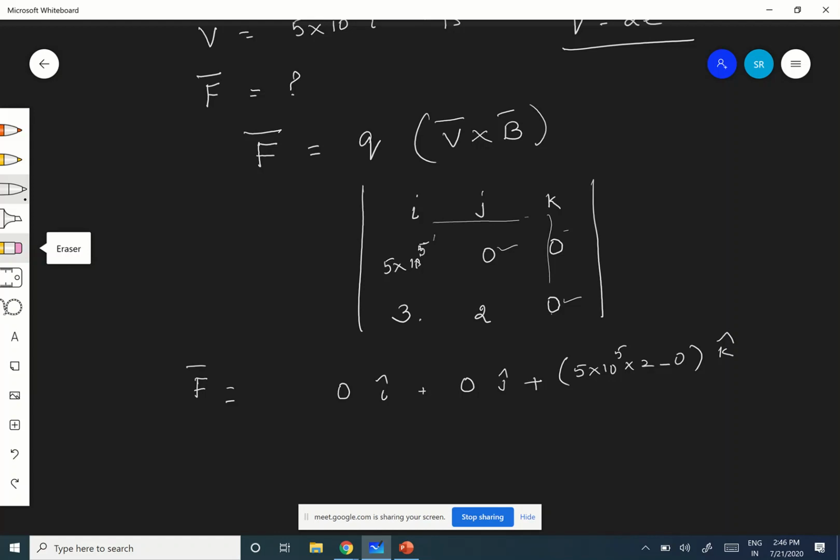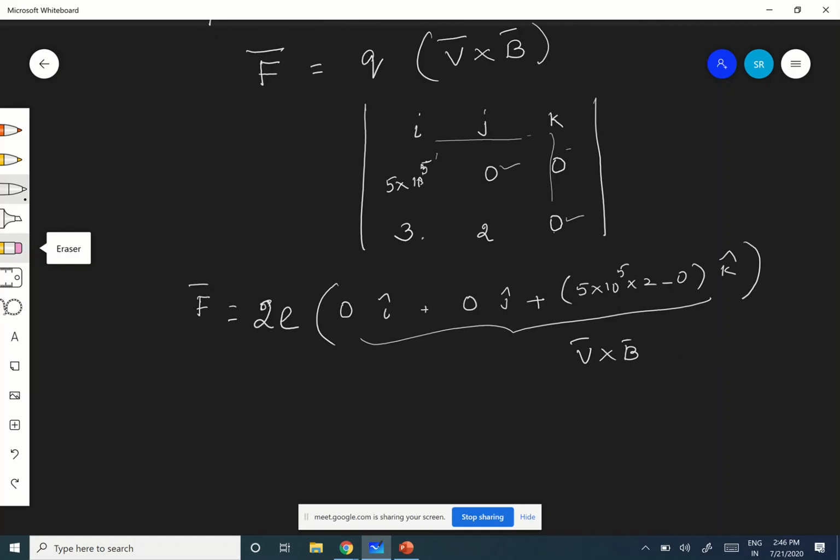Therefore, that is nothing but into Q. F is equal to Q into V cross B. This is only V cross B. Therefore, F is equal to Q into V cross B. Q is nothing but 2E, isn't it? Therefore, you will be getting F equal to 2 into E, what is the electronic charge?